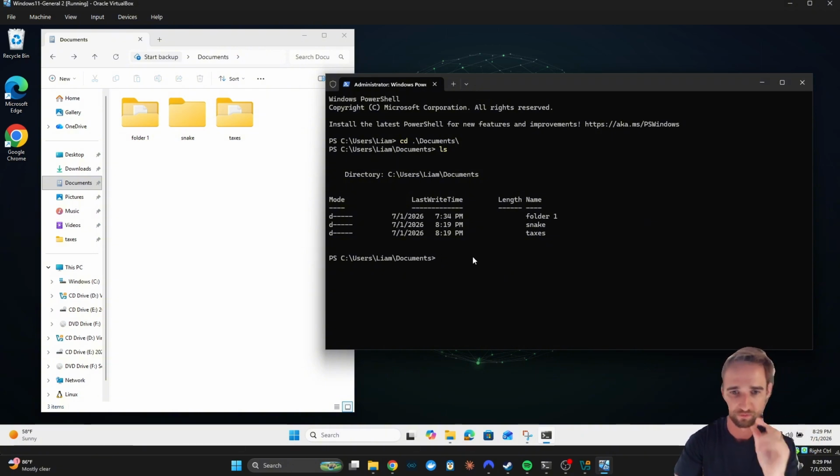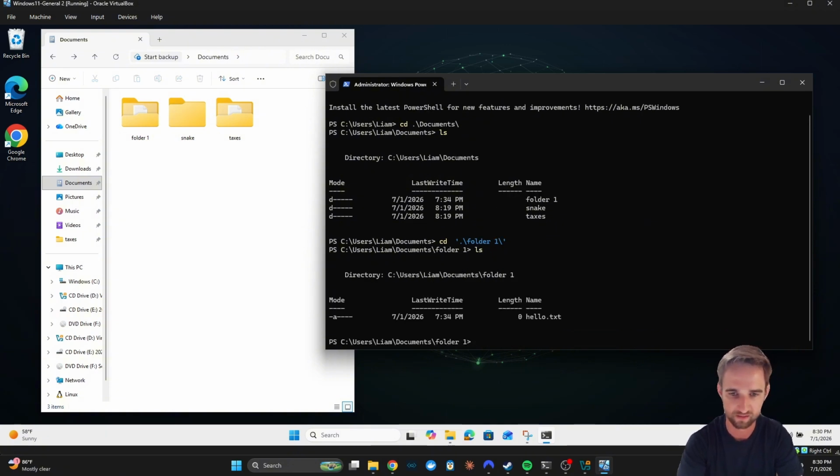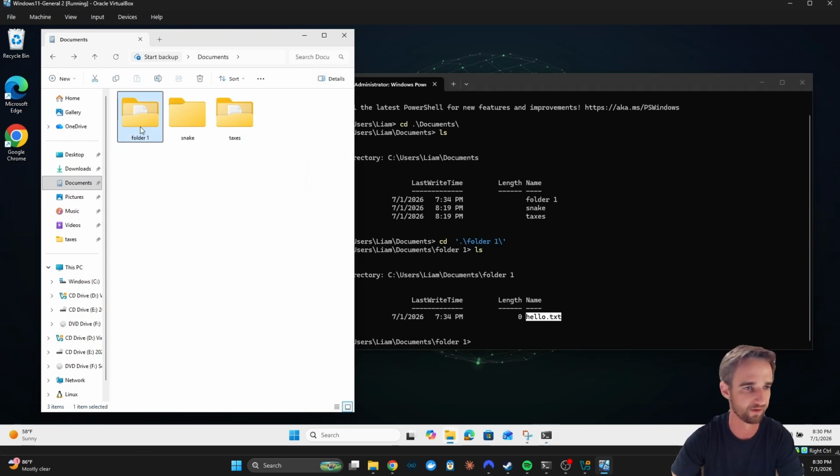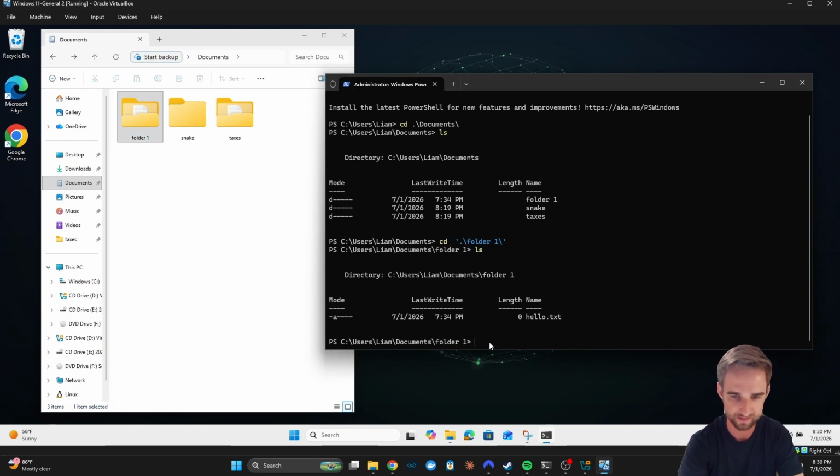So final command, third and final command. Actually, let's do CD again. So let's say we want to go into folder 1, okay? We can do CD FO, press tab to autocomplete, press enter. We're in folder 1. Look at that. And let's see if there's anything in folder 1. Let's go ls. Look at that. We got one thing in folder 1. It's hello.txt. And look at that. What do you know? Hello.txt. Okay? Now the third and final, didn't mean to do that. Third and final command is cd ..